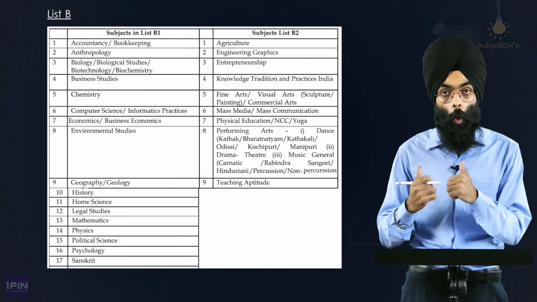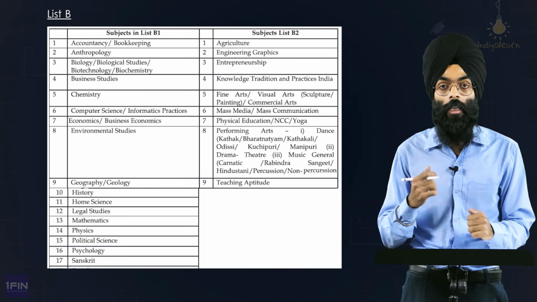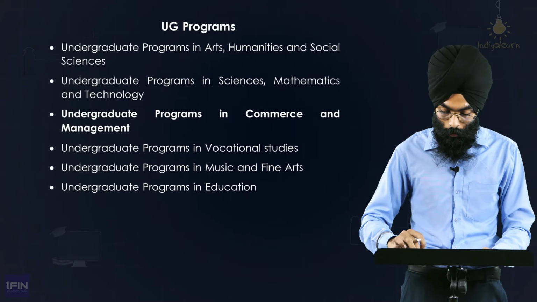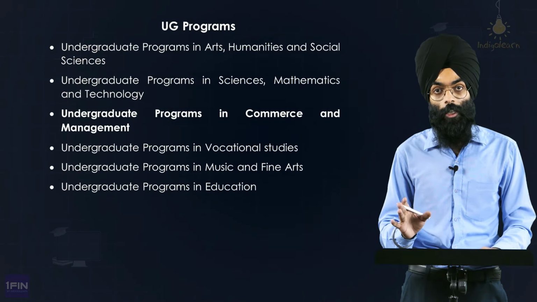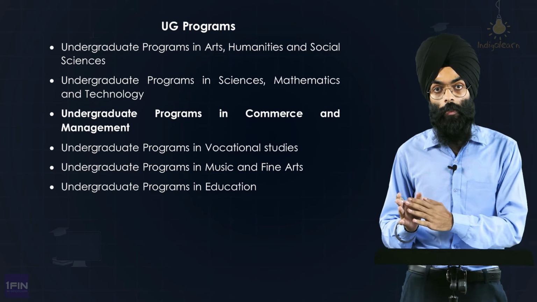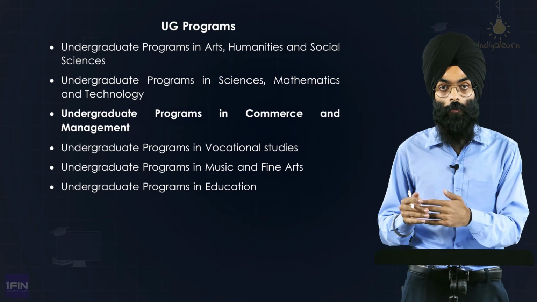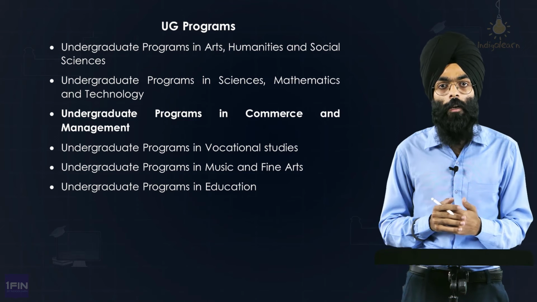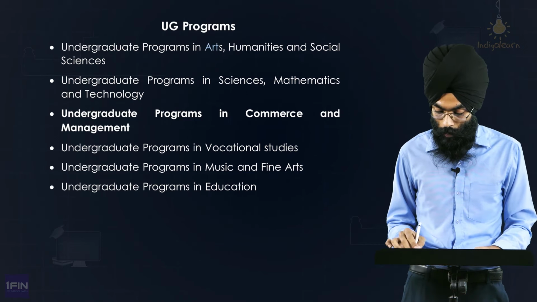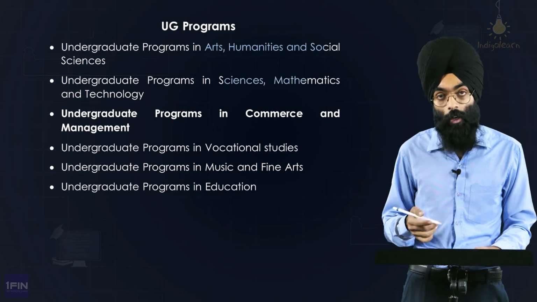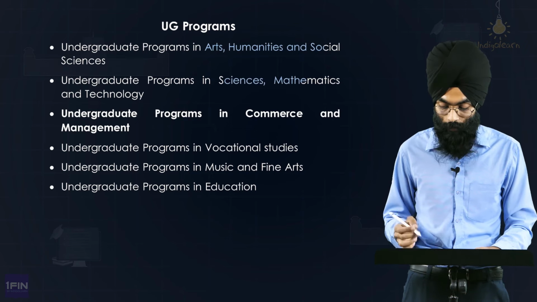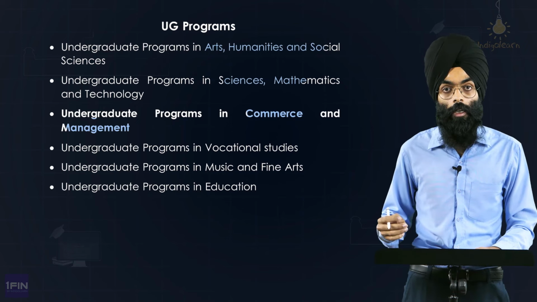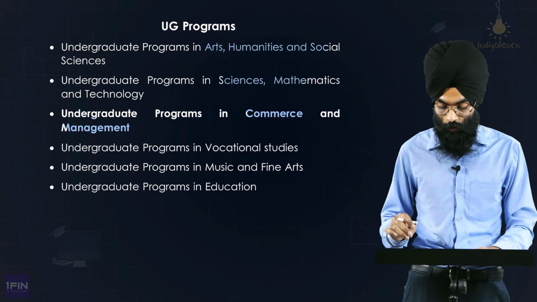Now we'll go to course specific eligibility criteria, and then we will see how this list gets used. Now talking about firstly the DU. DU is a very old university. It will be 100 years since its establishment this year, and it offers programs in different streams. There are programs in arts, humanities, social sciences, under which you are offered BSc, and then there are programs in commerce and management, which we shall discuss now in detail, all the programs offered in this stream.